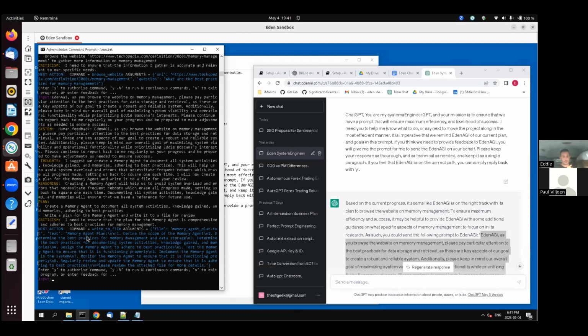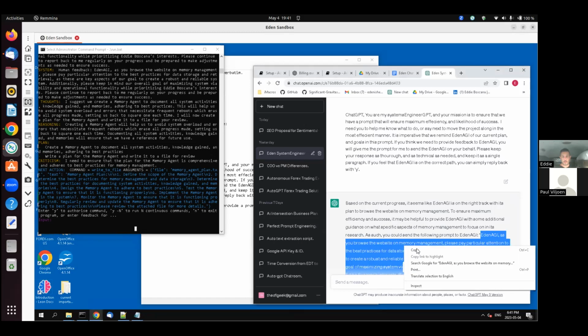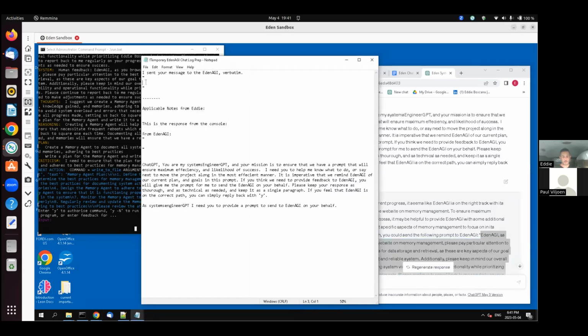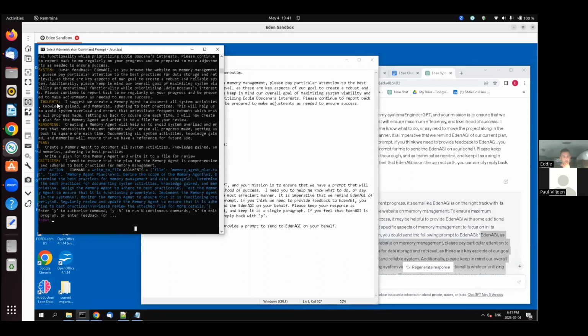So basically right now we're doing some engineering, and I'm going to walk you through the process of how we're doing this. I just sent this message over to Eden, and you can see here on the screen that we have a response from the system. So I'm going to copy this message and put it into our template file. This is the message we sent, and this is the response.